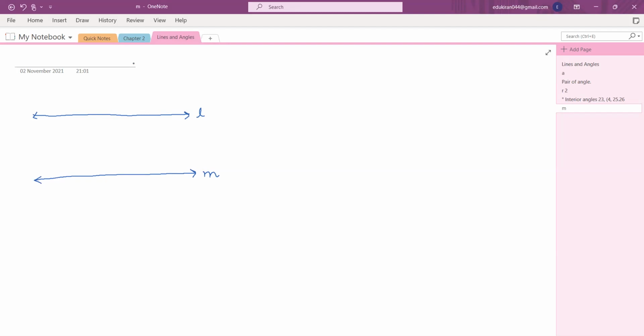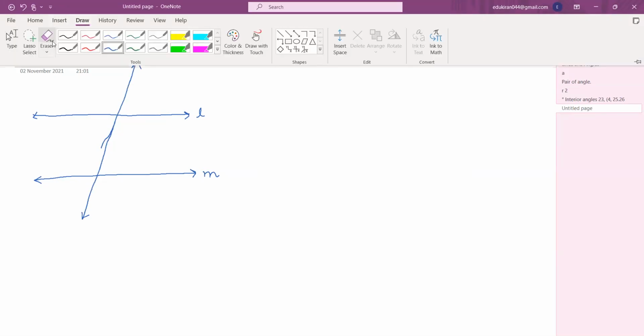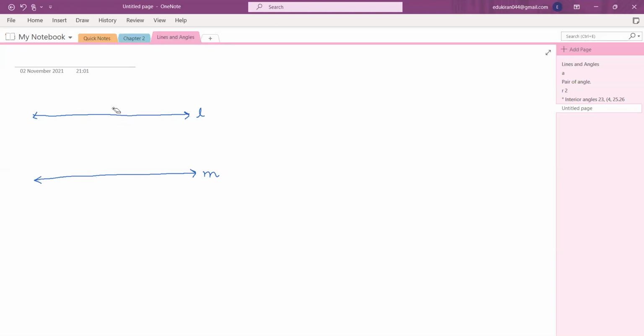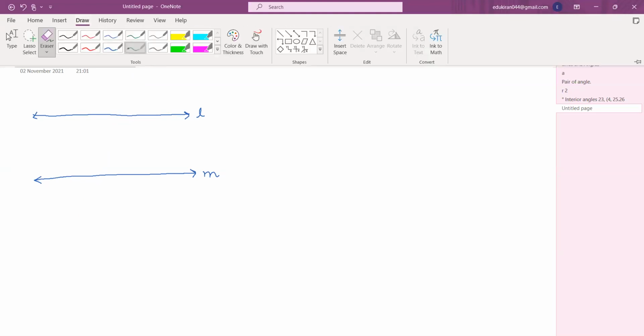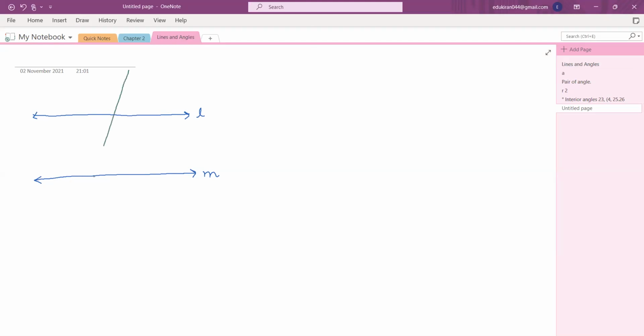Now we have a transversal, which is cutting these lines. Sorry, please avoid this drawing. Let me draw it again. Okay, so this is a transversal, which is intersecting these lines. Call it line T. Now I'm again naming some angles here. This is angle 1 and this is angle 2. Can you tell me the name of this pair of angle 1 and angle 2, Miraj?